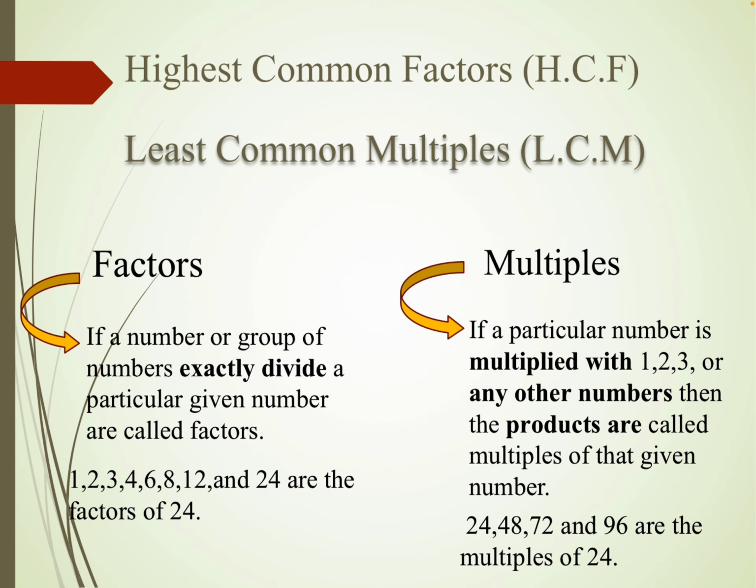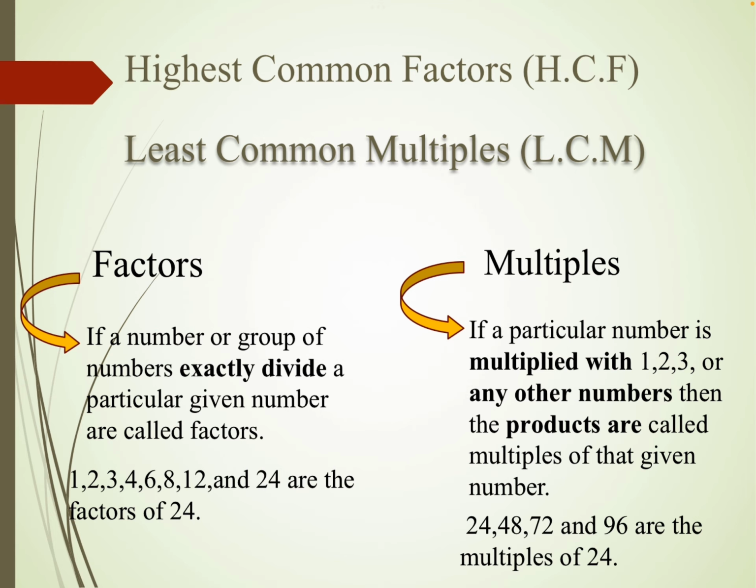So in the factors, two factors are always common: one is 1 and the other is the number itself. So these two numbers are always factors of a particular number. Why?